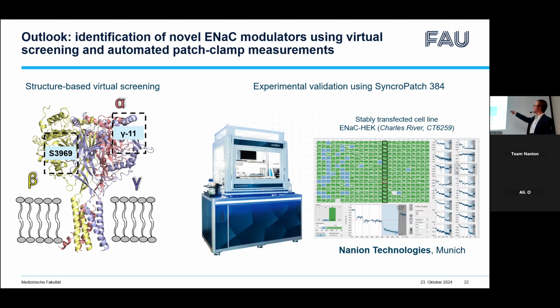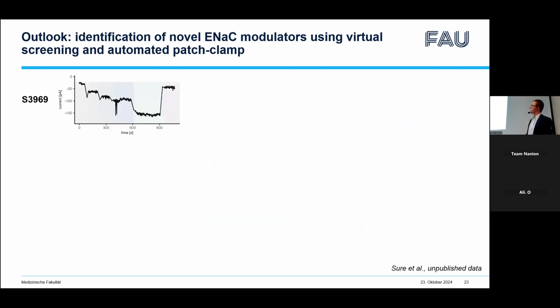help of SynchroPatch 384. For these measurements, we obtained a stably transfected ENaC HEK cell line from Charles River, and we established a protocol to detect ENaC-mediated currents in this cell line. We also established a protocol to detect ENaC stimulation and ENaC inhibition, so we demonstrated applicability of this approach to detect both.